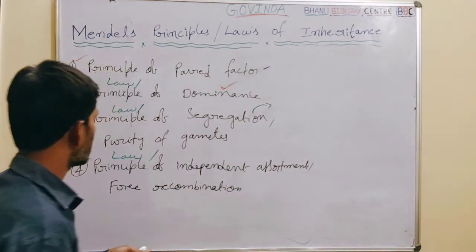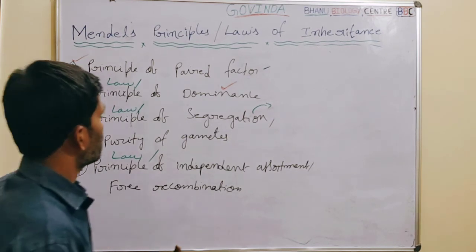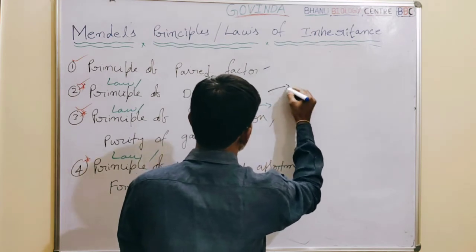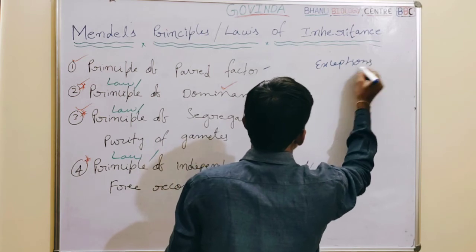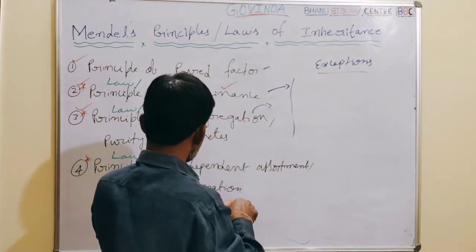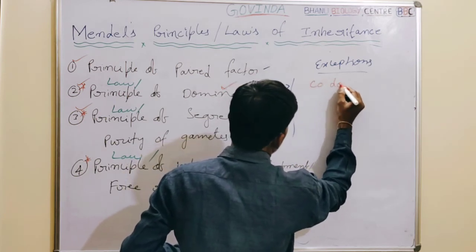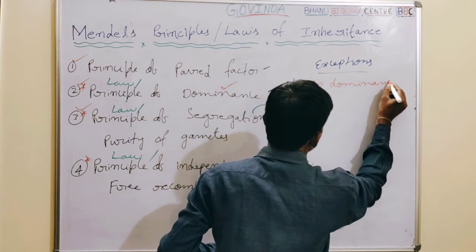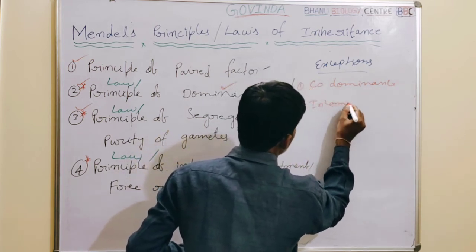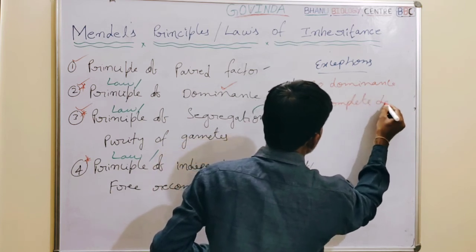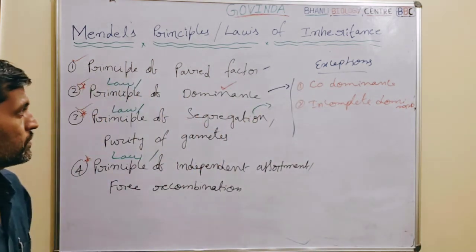There are two exceptions to the principle of dominance: codominance and incomplete dominance.